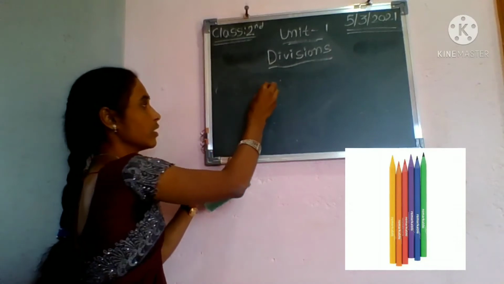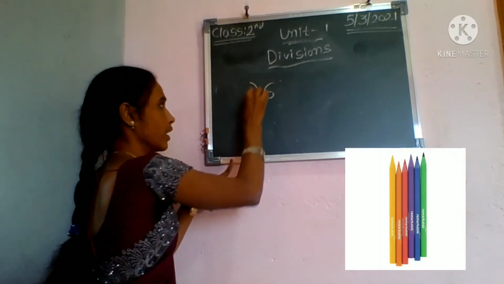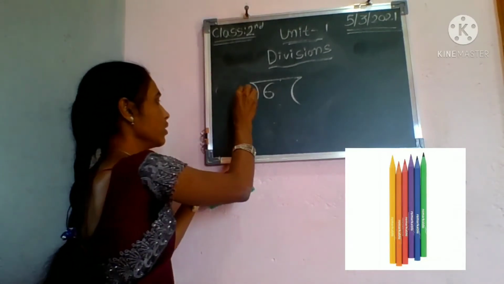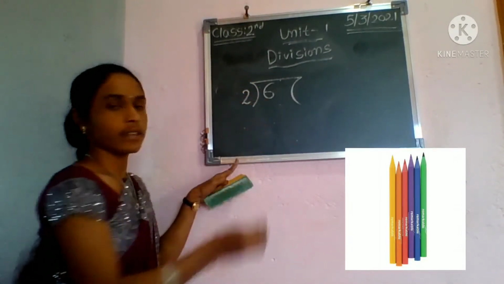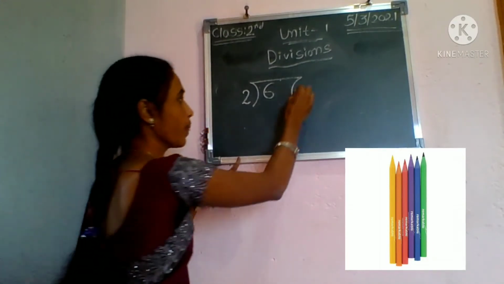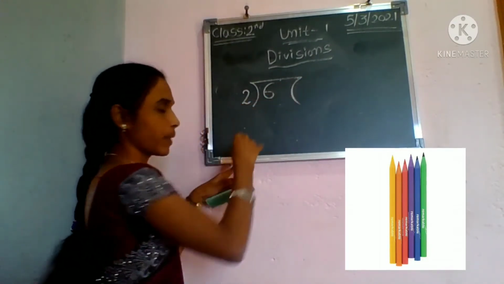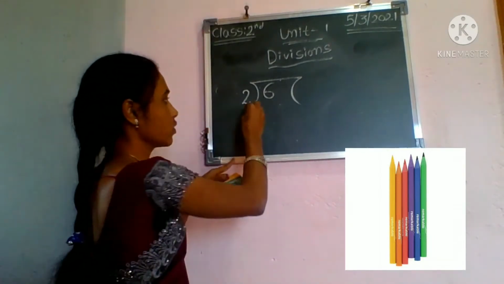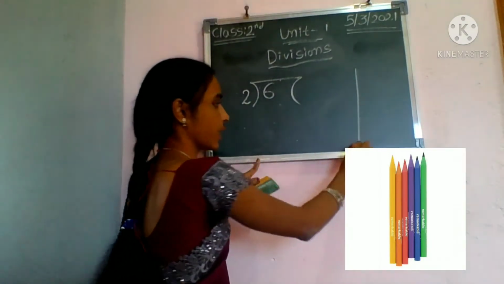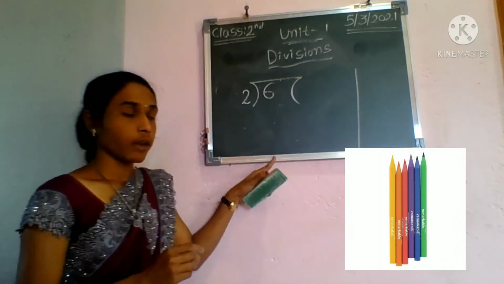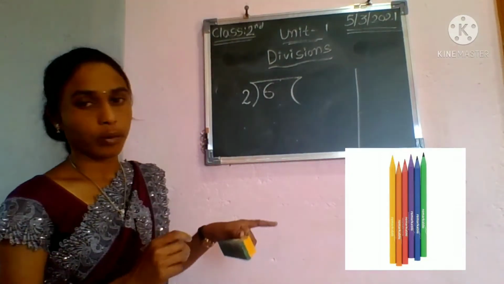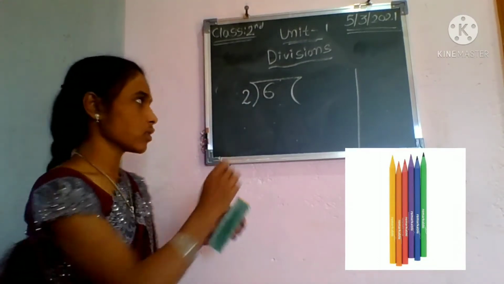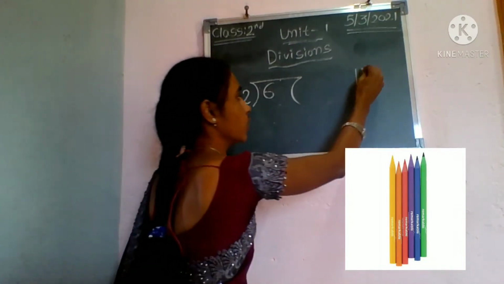First I have how much? 6 pencils. Then I have given 2 pencils to whom? 2 pencils to Ritu and 2 pencils to Ram and 2 pencils to Raju. Right? So in order to solve a division problem, first we have to learn what? Tables. Okay, so learn the table for 2.